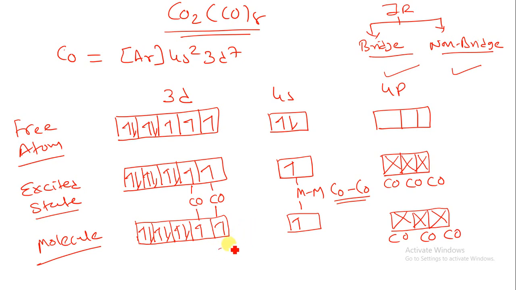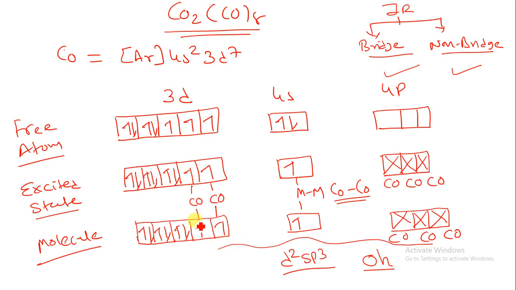So suppose I am writing over here d2sp3 hybridization. Now if I am having d2sp3 hybridization, what will be the structure? The octahedral shape, or octahedral geometry we can call. In this octahedral geometry there is no unpaired electron.